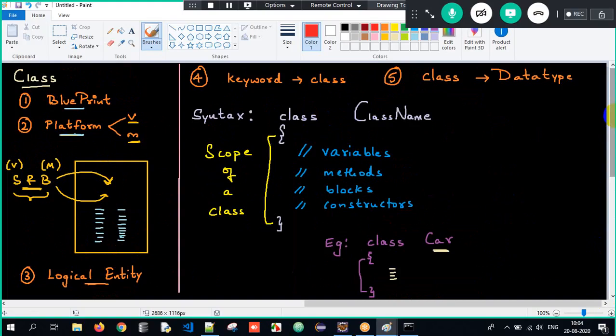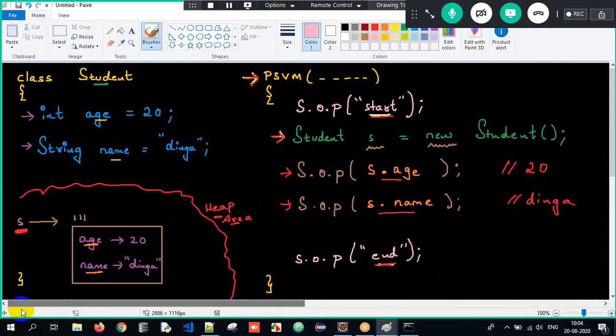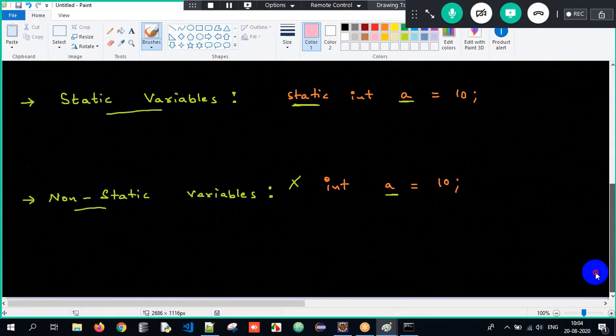How do we create a class? What is the importance of it? And then we also saw the execution perspective. If I have a student class, we need to understand whether a variable is static or non-static. How do you differentiate it? If there is a static keyword, it's a static variable. If there is no keyword called static, it is non-static. So we know how to differentiate between static and non-static.